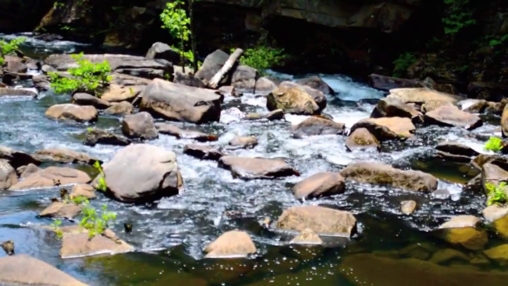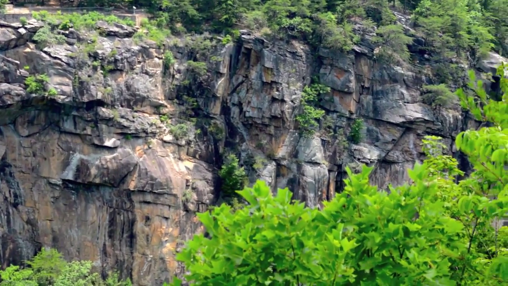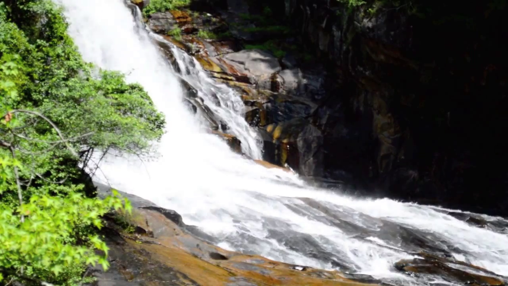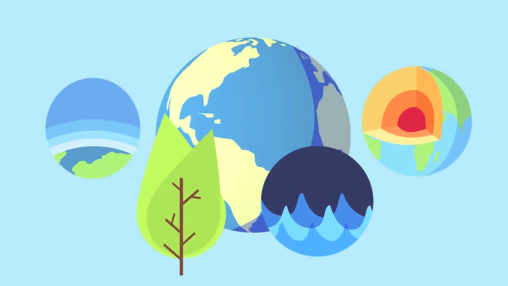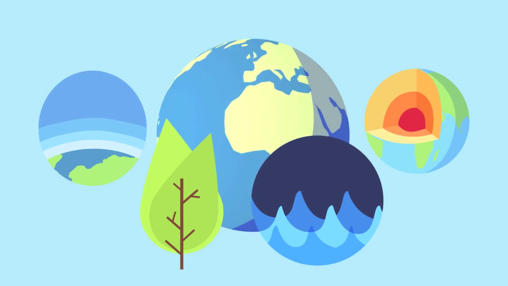The minerals in the rocks get dissolved in the water, potentially changing the pH. If this sudden change in pH kills off the plants on the banks of the river who are part of the biosphere, they won't be able to photosynthesize and contribute oxygen to the atmosphere. It's a whole chain of events and effects that the Earth is continuously balancing out.